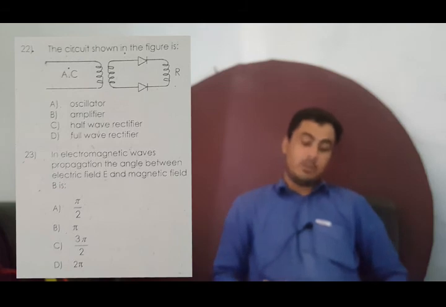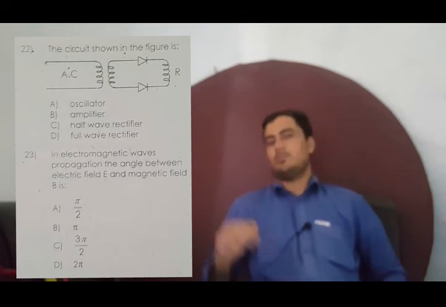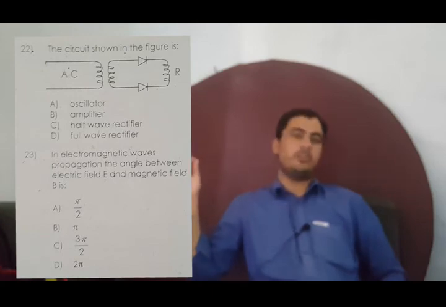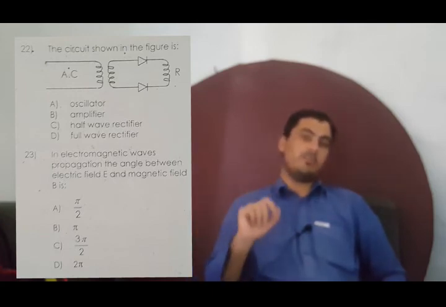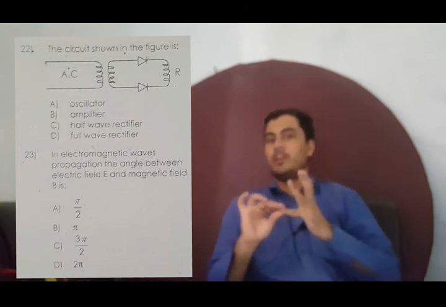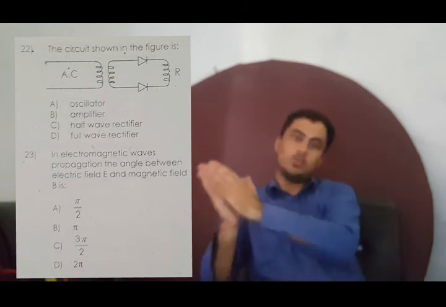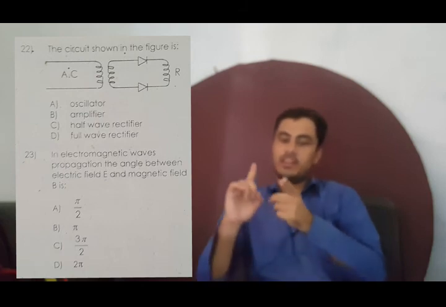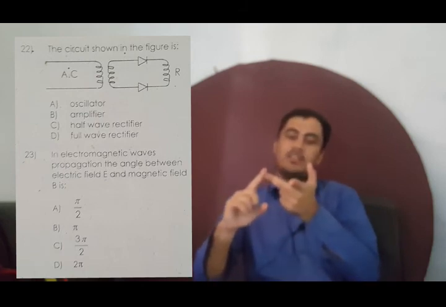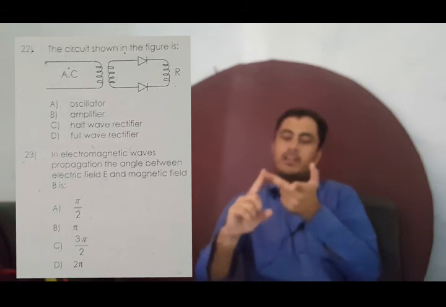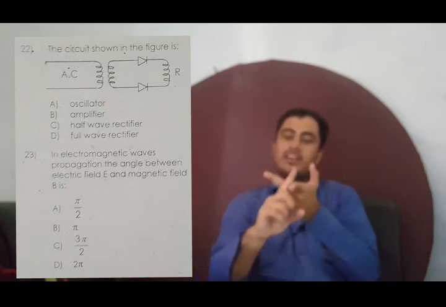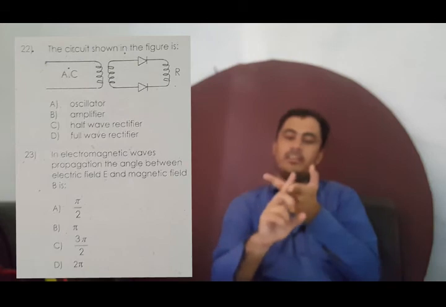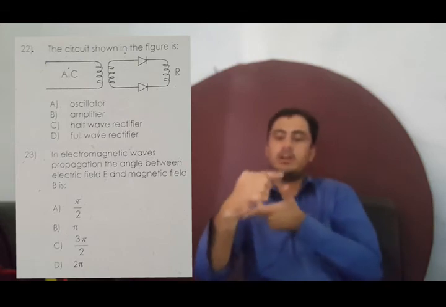Now the 23rd: in electromagnetic wave propagation, the angle between the electric field E and the magnetic field B is what? The option is very clear, and that is pi by 2 or 90 degrees, because you know very well that whenever electromagnetic waves propagate through space, they consist of oscillating electric and magnetic fields. These oscillating electric and magnetic fields are always at a right angle to each other, or at 90 degrees to each other, and also to the direction of propagation.